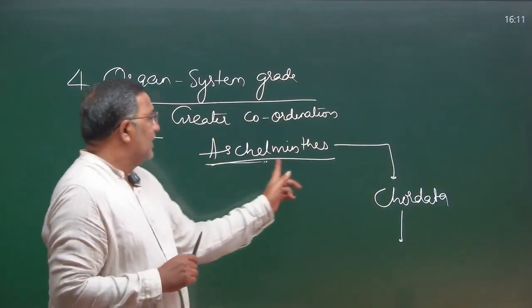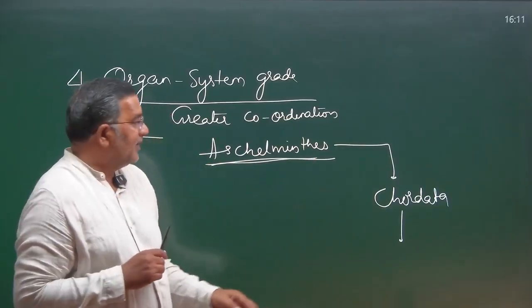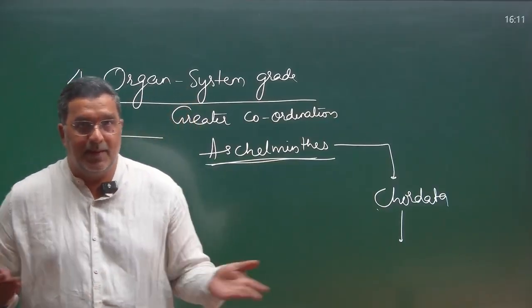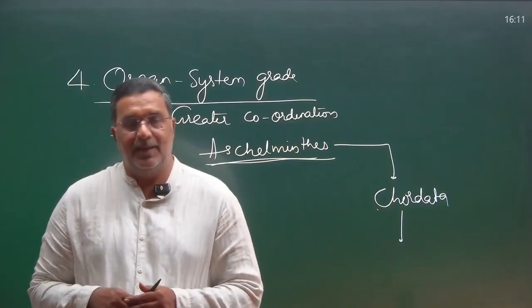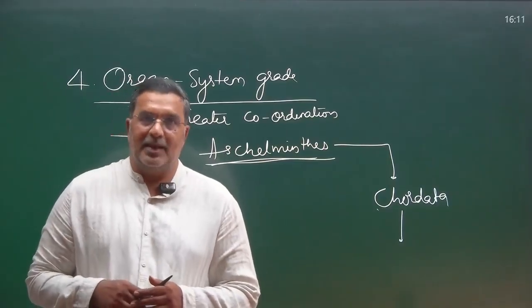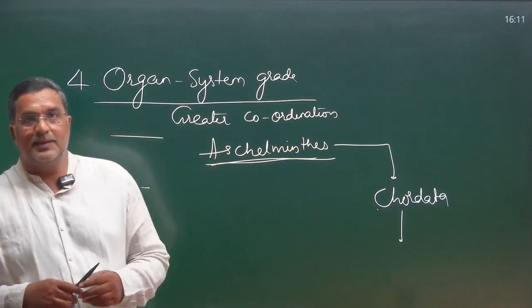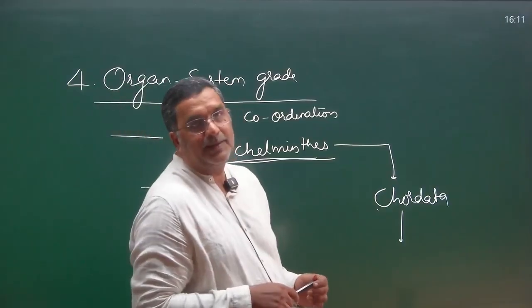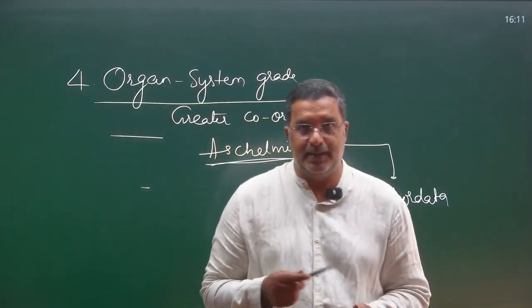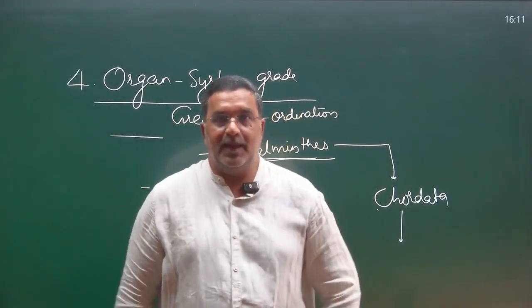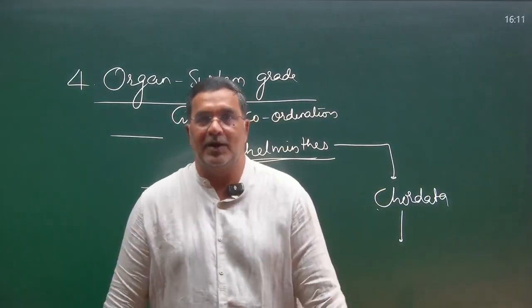It is even at a basic level in Aschelminthes, but reaches its highest in the Chordata. In the Chordata, the highest animal is ourselves, human beings. So we have the greater organization of organ systems. We have various systems: digestive, respiratory, circulatory, excretory, nervous, skeletal, reproductive, immune system. 11 systems are there which construct our whole body.